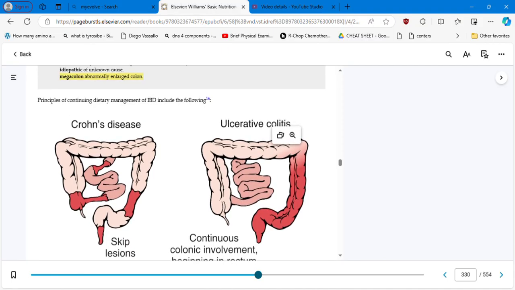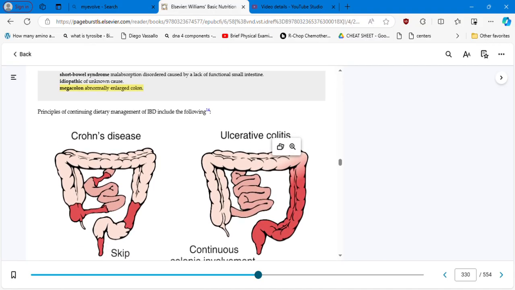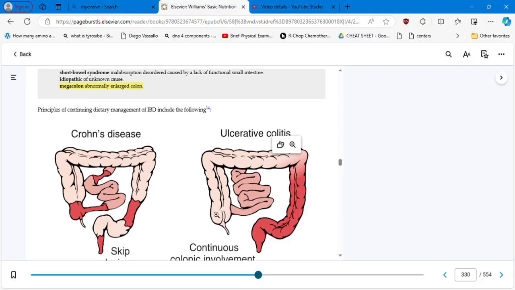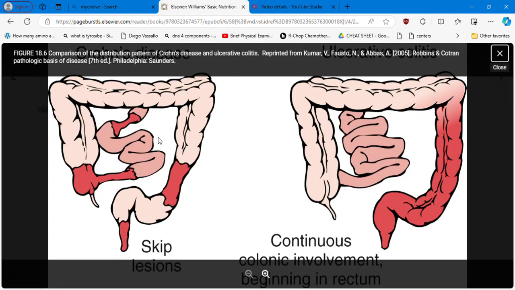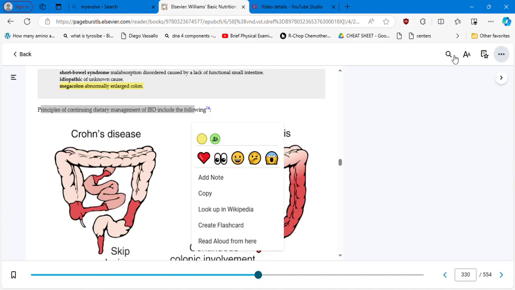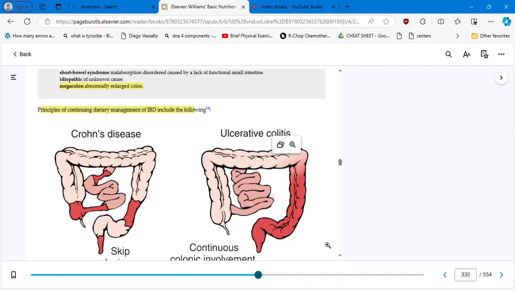Okay, let's go back to the principles of continuing dietary management of IBD, which include the following. Let me highlight this way. So let's see.